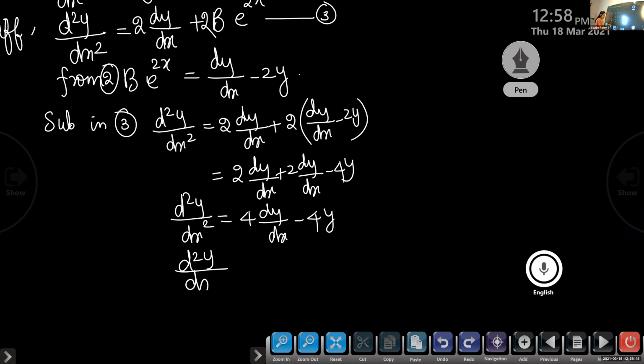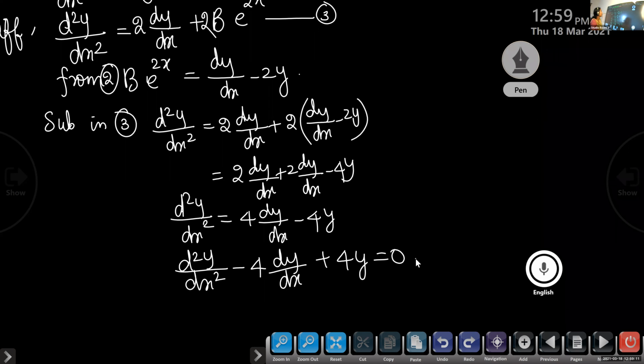You will get d square y by dx square minus 4 dy by dx plus 4y is equal to 0. This is the required differential equation.